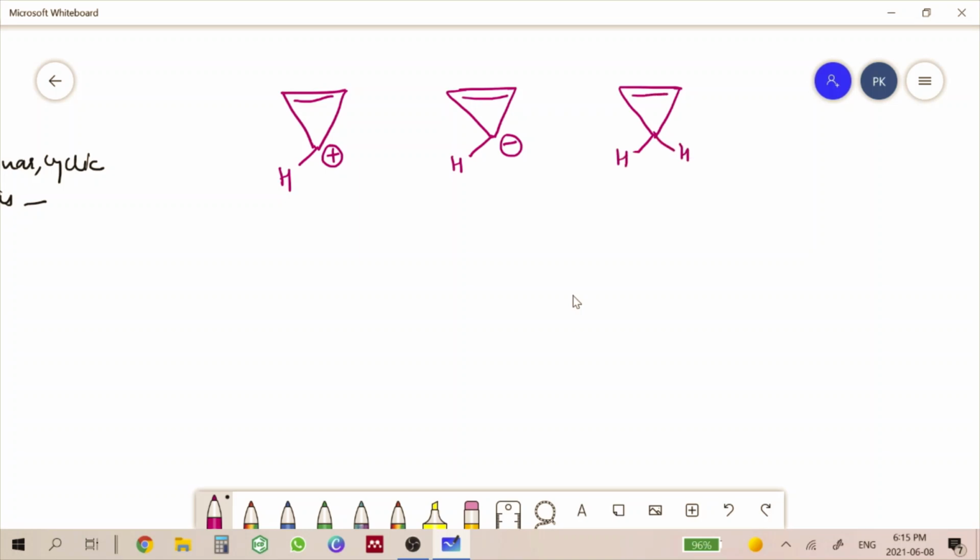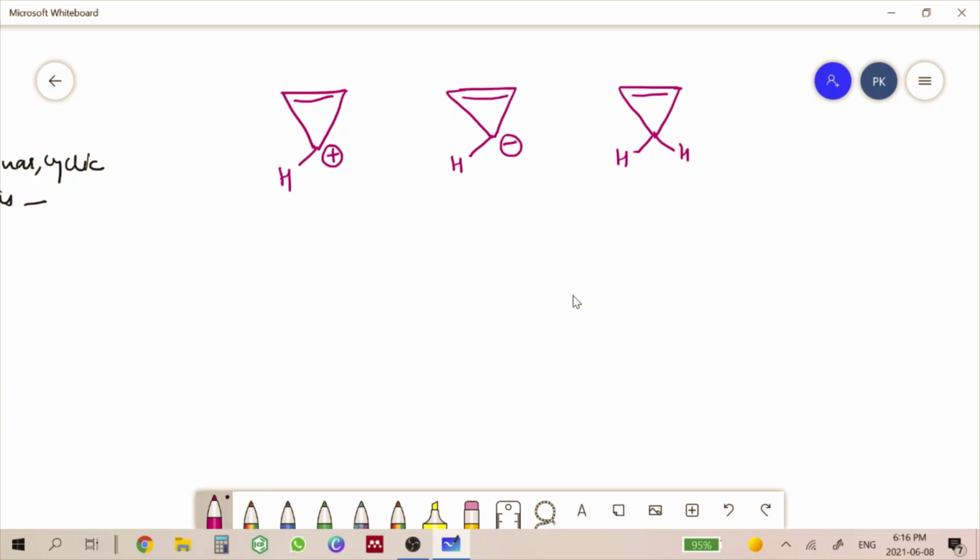Okay, now in this case, all the 3 compounds are planar in nature. All the 3 compounds are cyclic in nature. Now, what we have to see? We have to see whether these pi electrons are distributed over all the carbon atoms or not. And the second rule, we have to find out whether these compounds are following the 4n plus 2 rule.